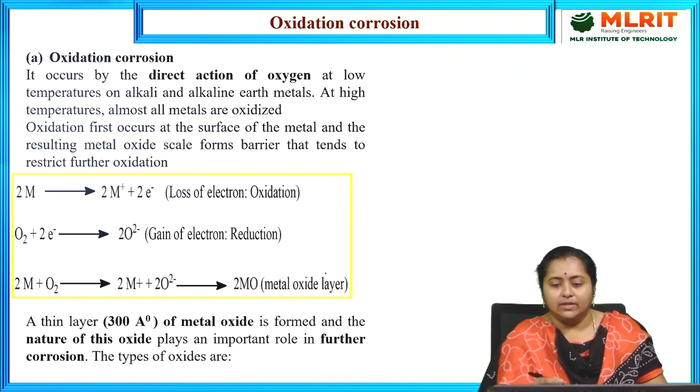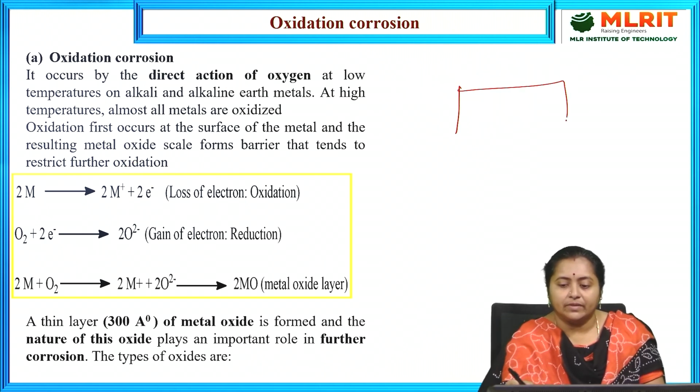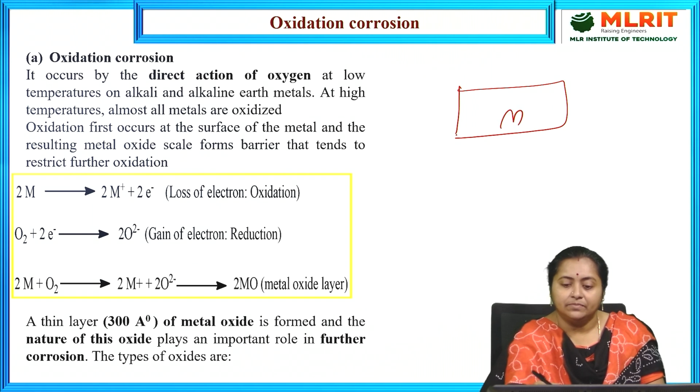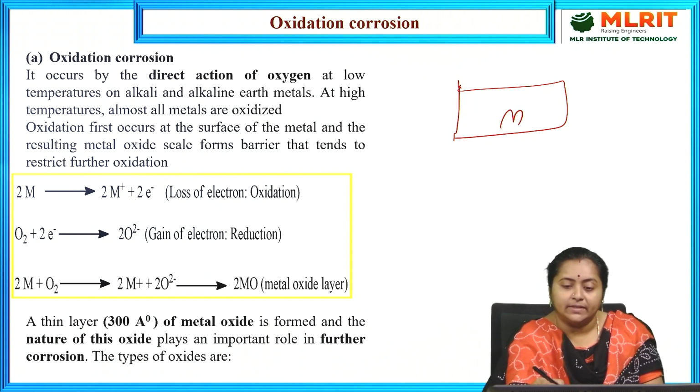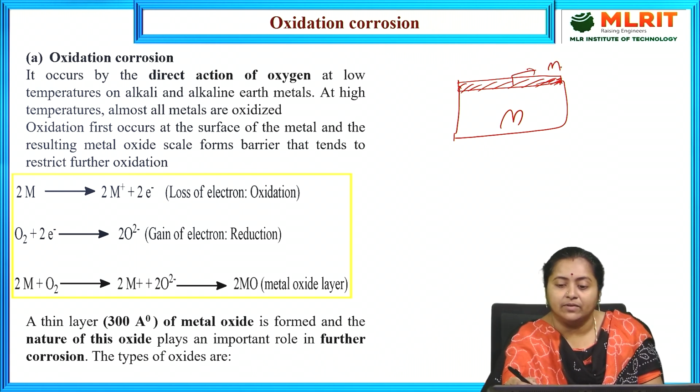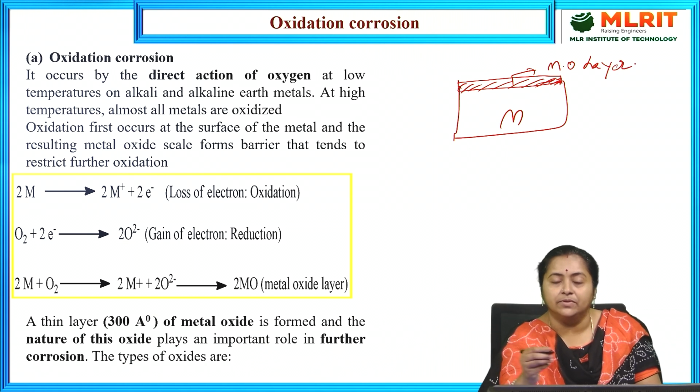If you notice the metal block, this is M. After the entire reactions get completed, there is a formation of a metal oxide layer on the surface. This is what is happening after the attack of atmospheric oxygen on the metallic surface. This is the metal oxide layer that is produced.